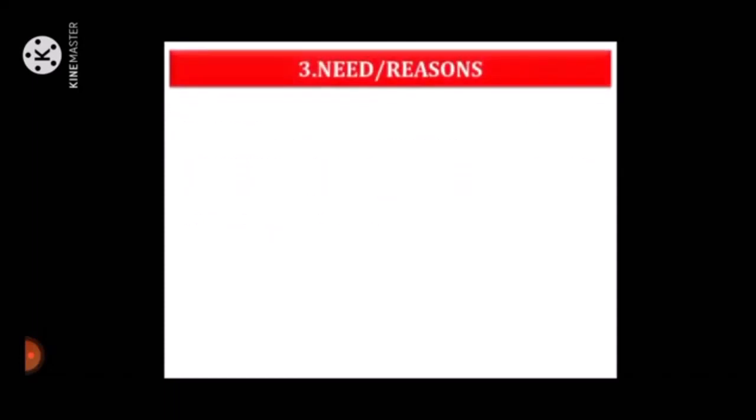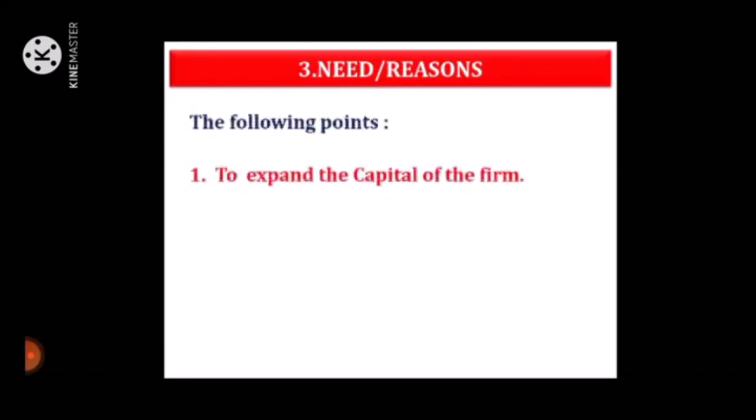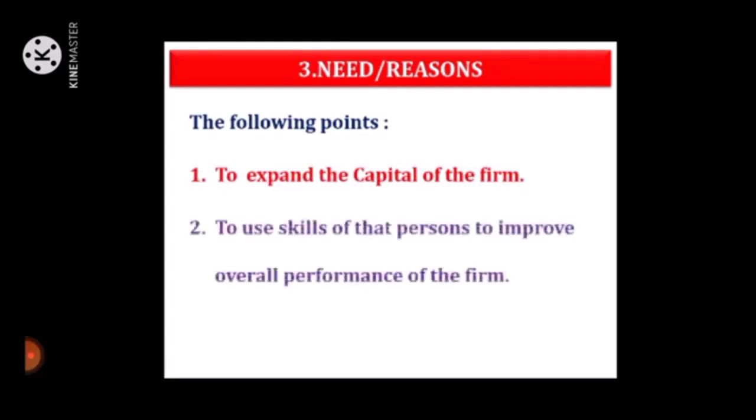Next, why admit new partners? Need or reasons: the following points. Number 1, to expand the capital of the firm. Number 2, to use skills of that person to improve overall performance of the firm.